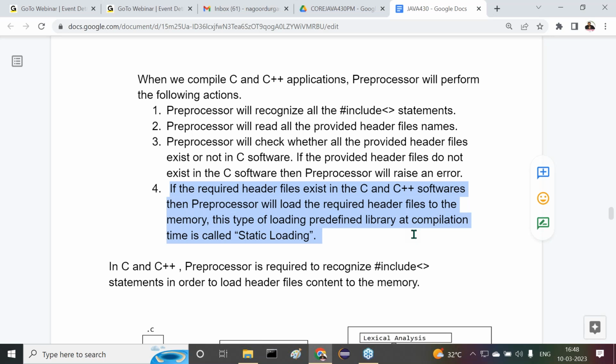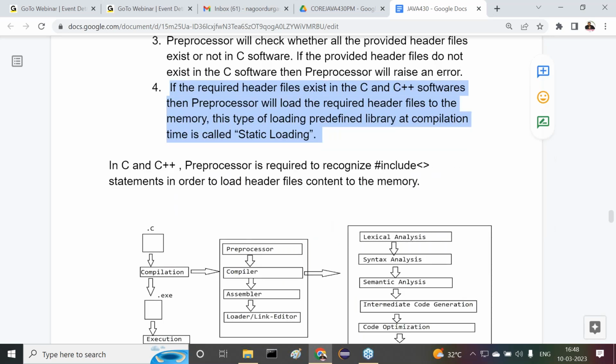This type of loading is called what? Static loading. Observe carefully. After completion of this, another point I am telling you. In C and C++, the preprocessor is required to recognize all the hash include statements in order to include header files content to the memory, in order to load header files content to the memory. For this particular reason we require hash include statements. That means the preprocessor is required.